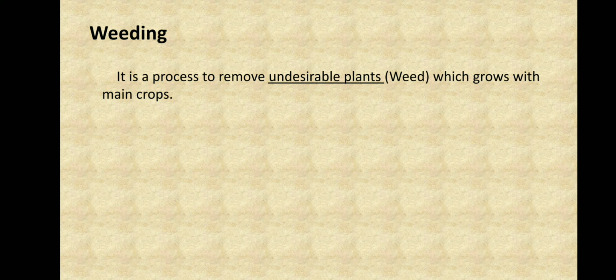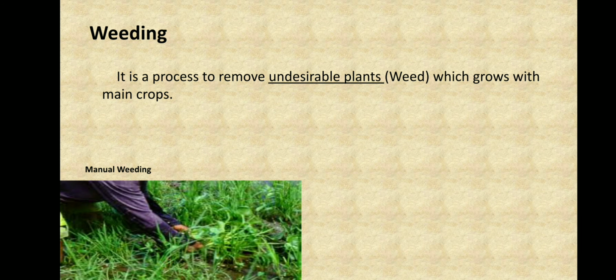They take the water of the main crop, and such an example of weed is grass. Have you ever seen grass in any use? No, right? It just grows. So we have to cut this grass when we are growing a crop. To remove these weeds, we do the process of manual weeding, in which the farmers or anyone takes the weeds out with their hands.